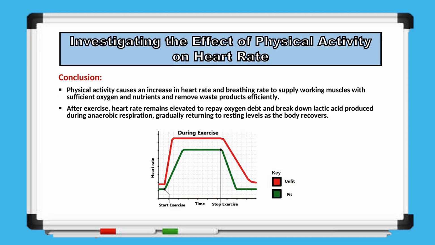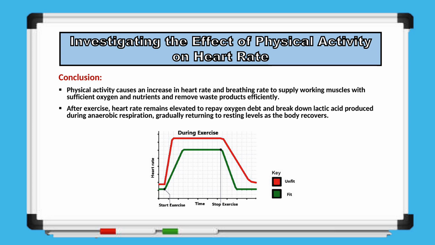Finally, we come to the conclusion of our investigation on the effect of physical activity on heart rate. From our observations, it is clear that physical activity causes both the heart rate and breathing rate to increase. This happens because the working muscles require more oxygen and nutrients, and the body needs to remove waste products efficiently. After exercise, the heart rate does not immediately return to normal. Instead, it remains elevated for a while to repay the oxygen debt and help break down lactic acid that has built up during anaerobic respiration. Gradually, the heart rate and breathing rate return to resting levels as the body recovers.